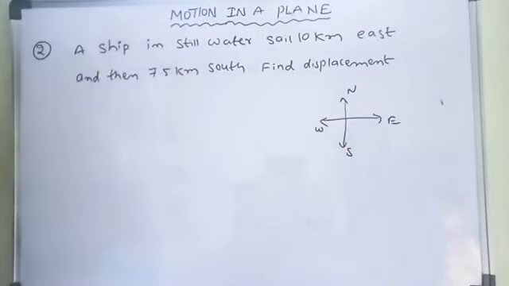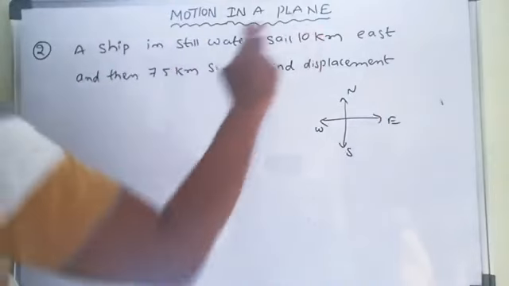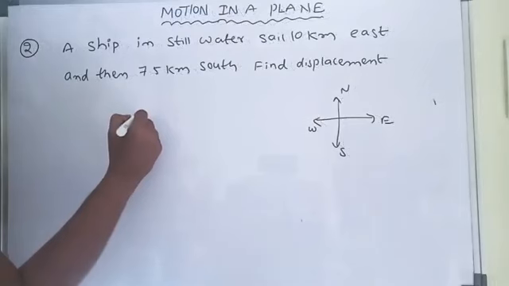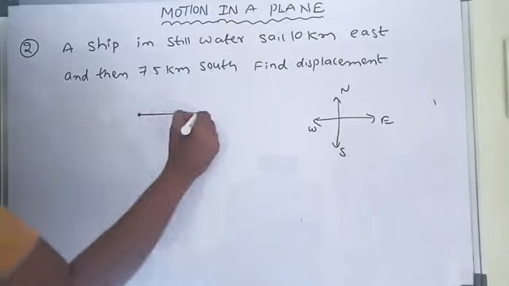What is the direction here? 10 kilometers in the east direction. This is a point, 10 kilometers east.